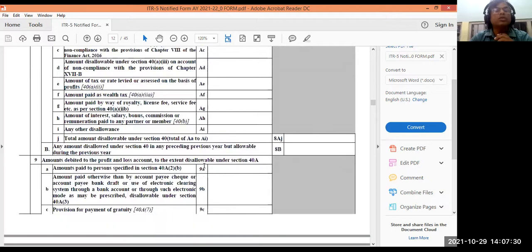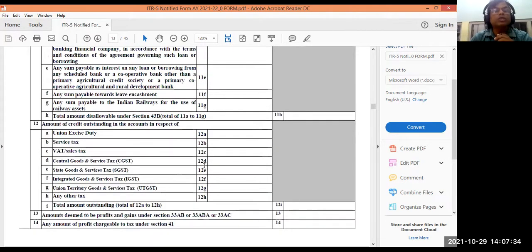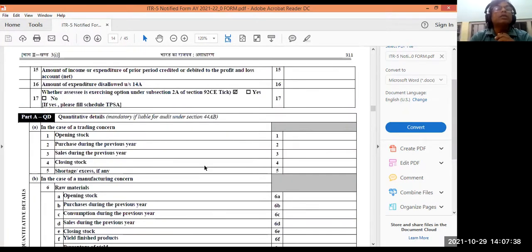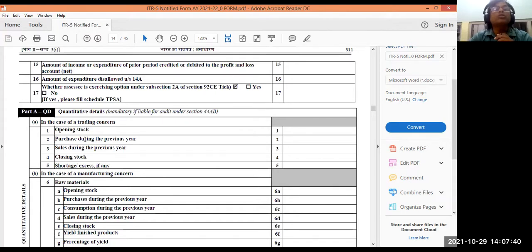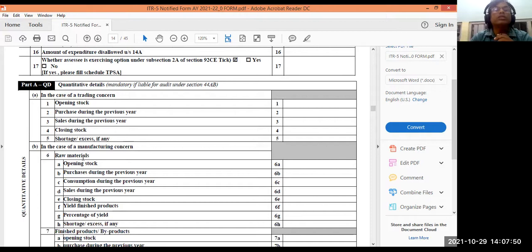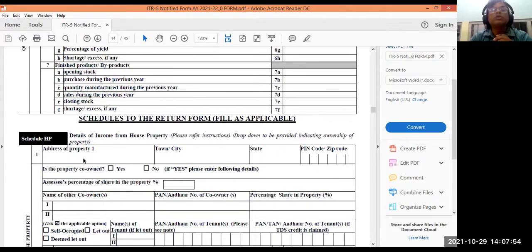Part A is going on. Part A has got a lot of schedules. I have shown you in the earlier PPT. Then in part A, again, one more schedule is quantitative details. So quantitative details, opening stock, purchase, sales, closing stock, all these necessary details they will be asking you. QD means quantitative details. And then again, schedule is coming, schedule to the return form as applicable.